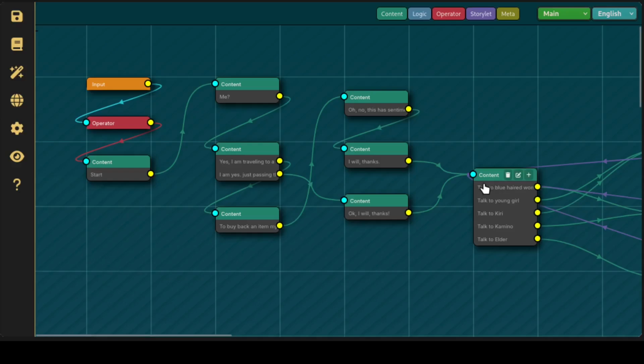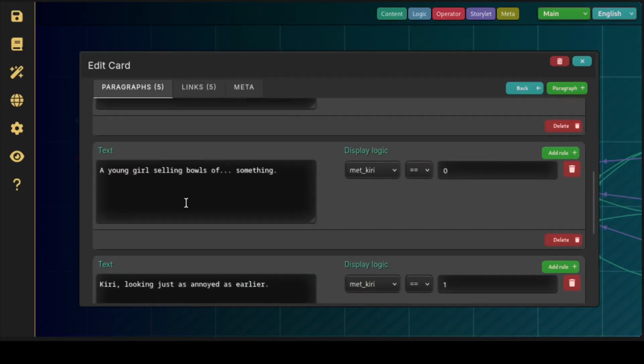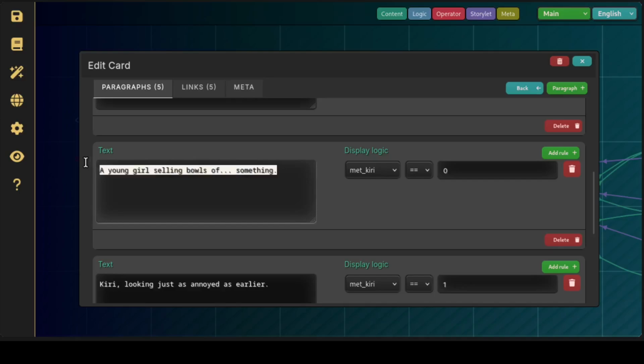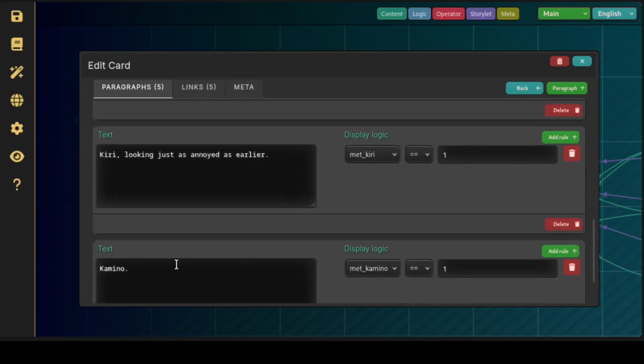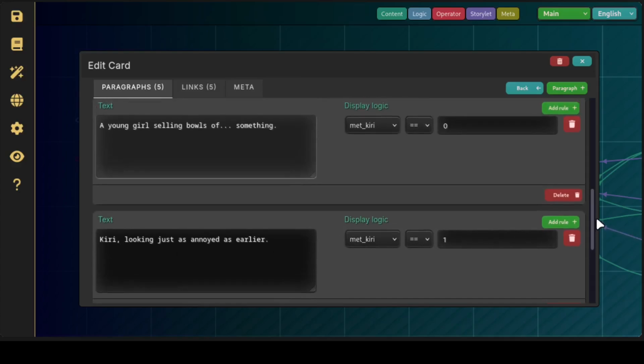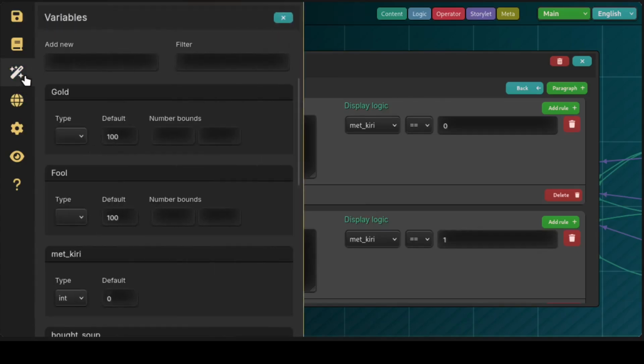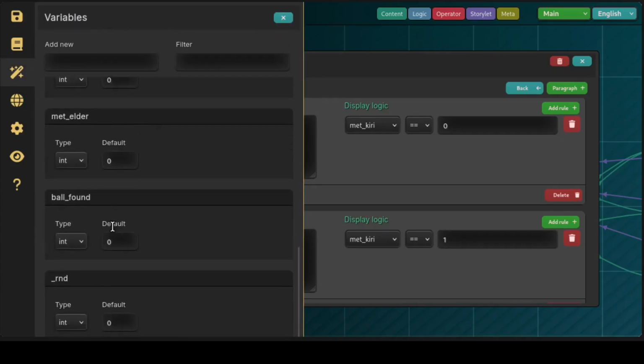If you look at content over here, this is the village scene. There's a whole bunch of stuff. And for example, it says a young girl selling bowls of something. And there's another block that says Kiri, looking just as annoyed as earlier. And next to this one, it says display logic met Kiri equals 0, and this one will only display if met Kiri equals 1. And we define this variable over here on the left where it says all these variables.